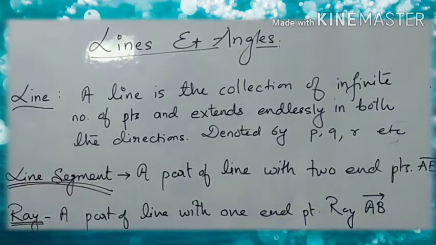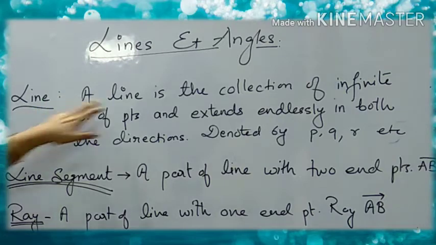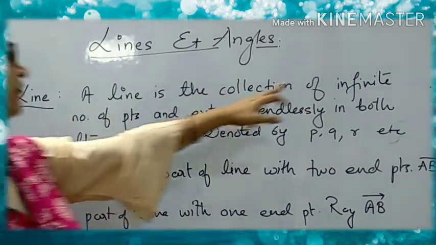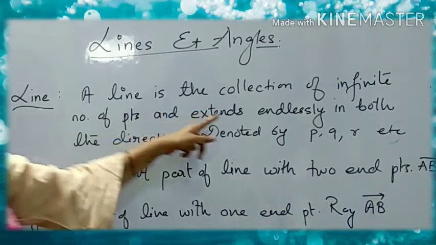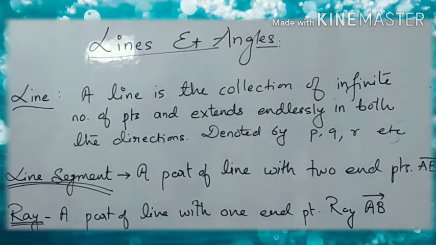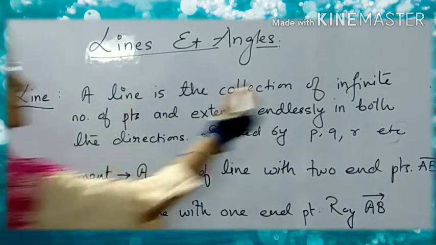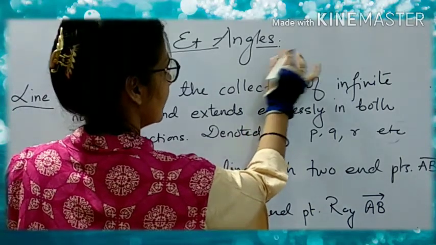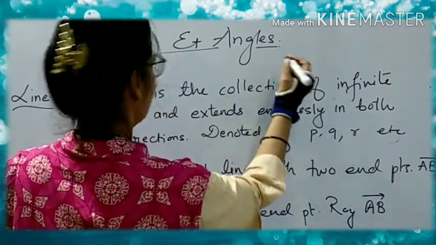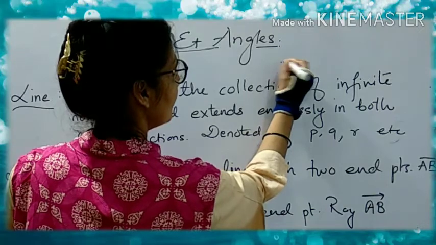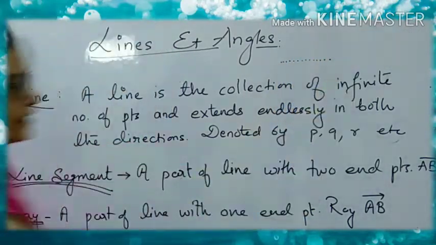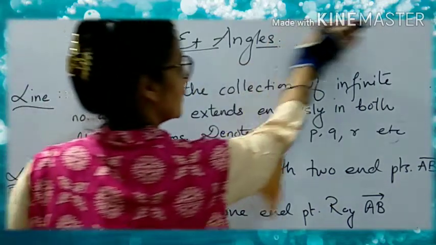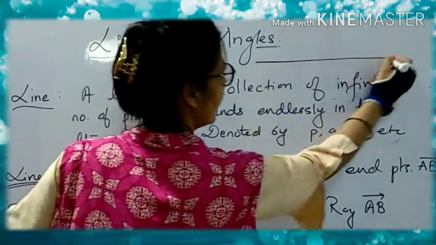Let us recall lines. What is a line? A line is the collection of infinite number of points and extends endlessly in both the directions. So it is the collection of infinite number of points. When we are taking the points like this, and if they are very close together, what will we form? We will form a line.